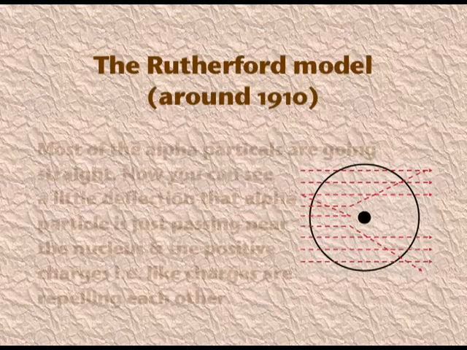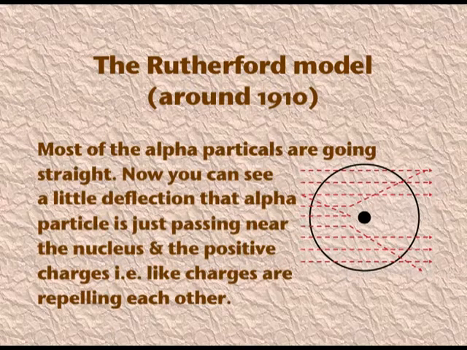180 degrees. You can see that most of the alpha particles are going straight. Now you can see a little deflection. That alpha particle is just passing near the nucleus, and the positive charges, that is the like charges, are repelling each other. You can see the deflections. By these observations, Rutherford concluded that the mass of the atom is concentrated in the center of the atom, and that he named nucleus.